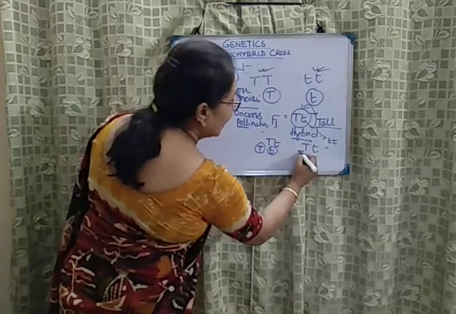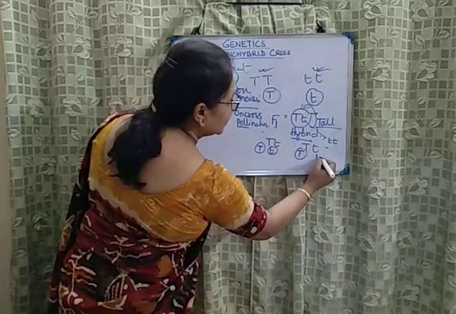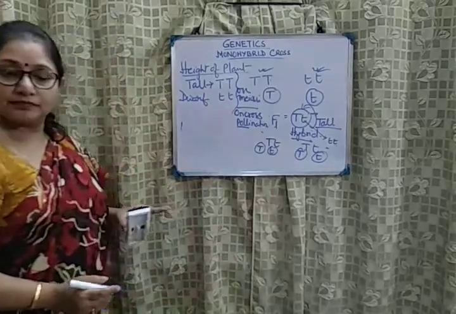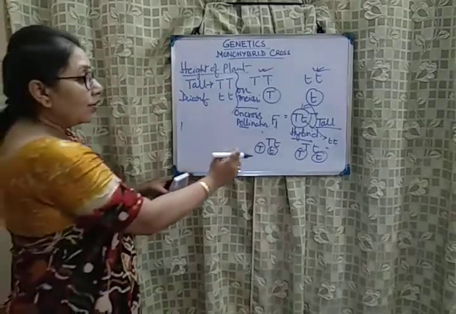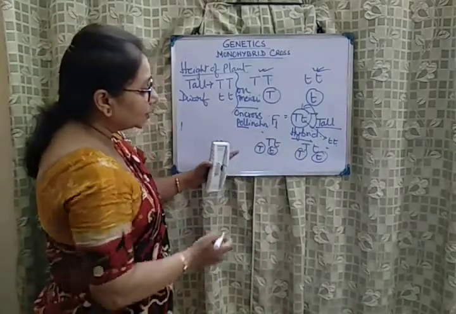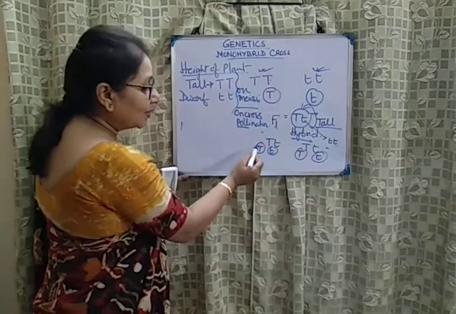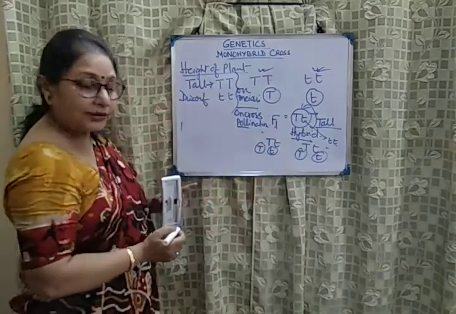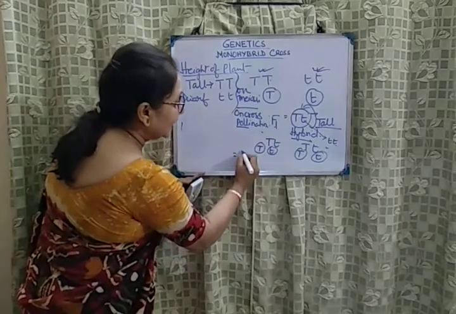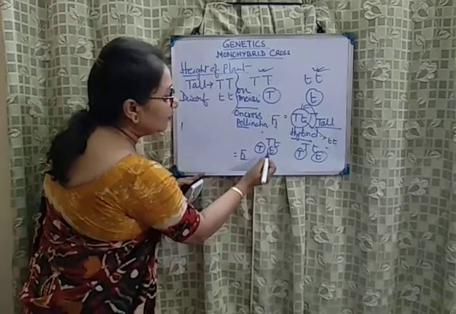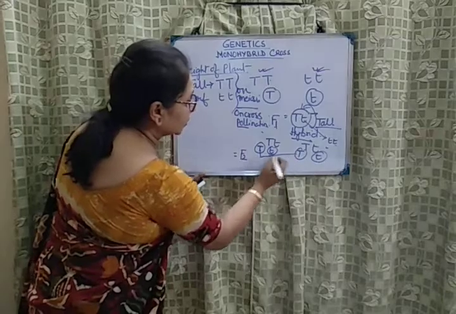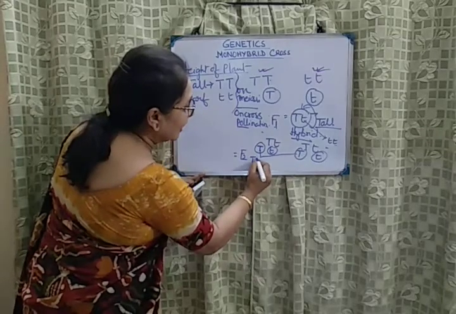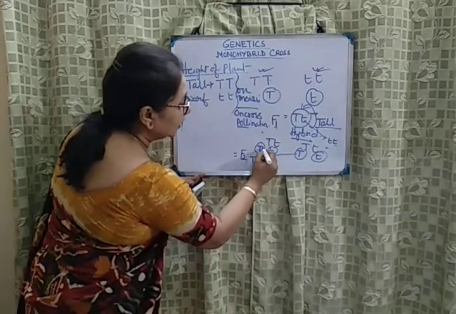These plants will be having, once again, capital T and small t. So what will be the possible combination? One gamete from one plant will combine with the gametes of the other plant. So what we are getting in F2 generation, if you consider this combination, the first plant will be having this combination,